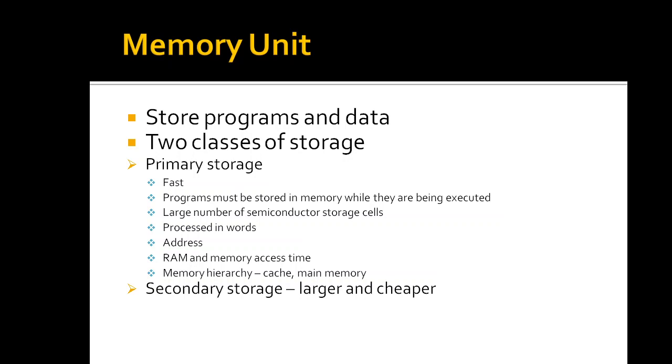A given word will be accessed by specifying its address and issuing a control command that starts the storage or retrieval process. If I want to store or retrieve any data from the memory, what do I have to do? I have to locate the address of that particular data, and then send a control signal. If I'm fetching, it will generate a read signal, reading the data from the memory. If I want to store data into the memory, it will generate a write signal, indicating I'm storing some data into the memory.